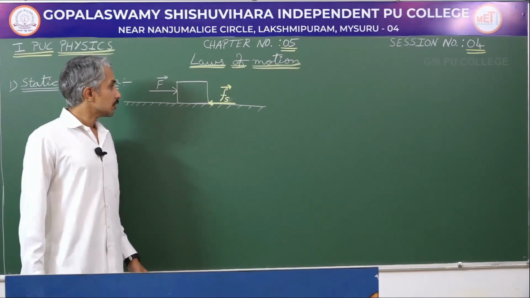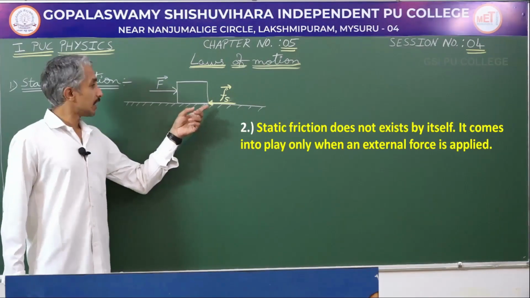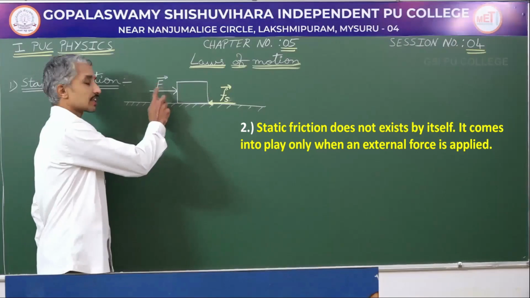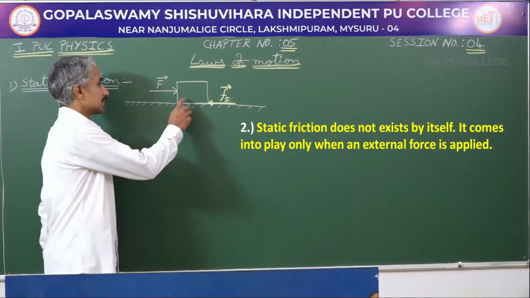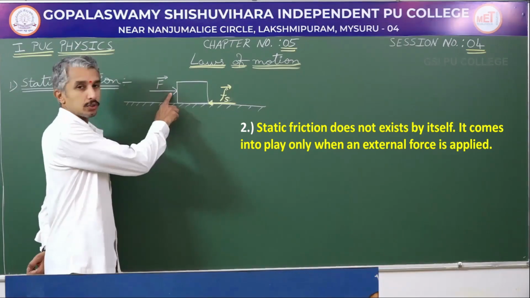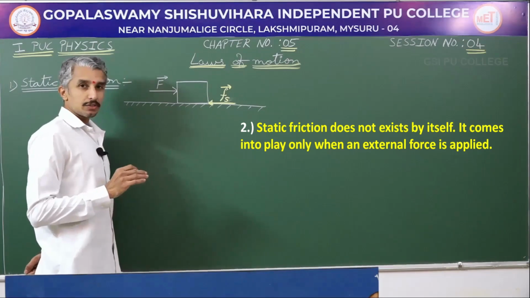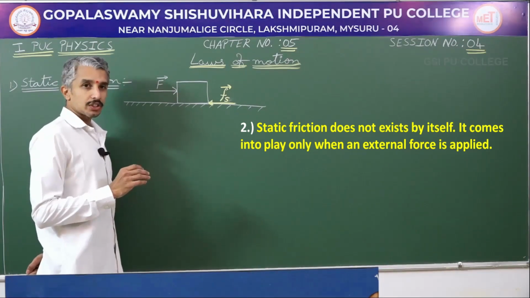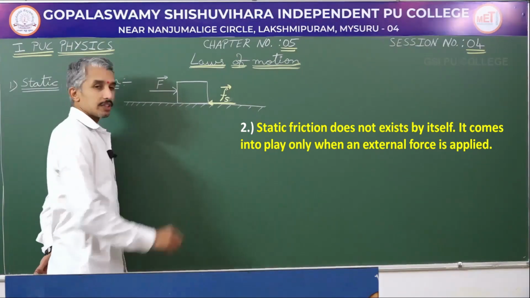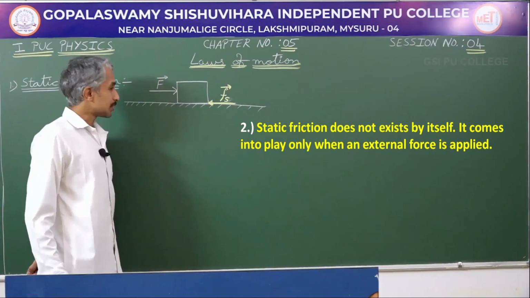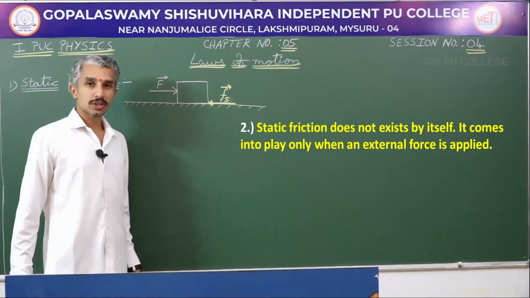Next, what about the properties of static friction? The static friction arises only when an external force is applied to move the object. When the object is at rest and there is no external force applied to move it, then in that case there is no static friction present. Static friction or friction arises only when relative motion between two surfaces in contact is about to take place. Only then static friction or in general friction is going to arise.